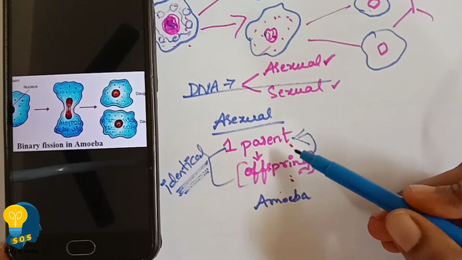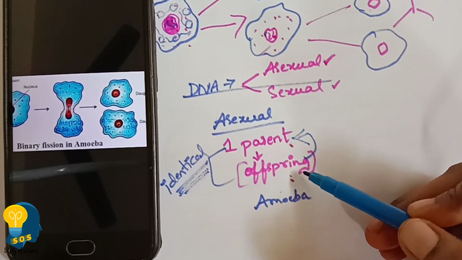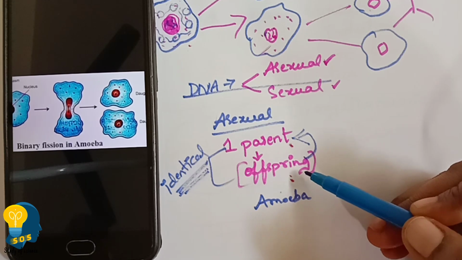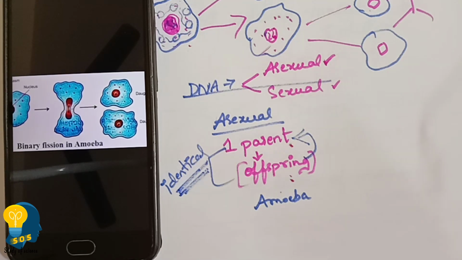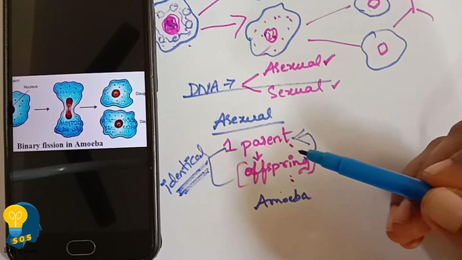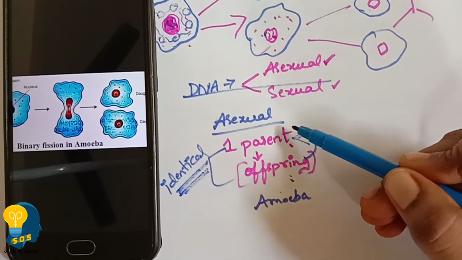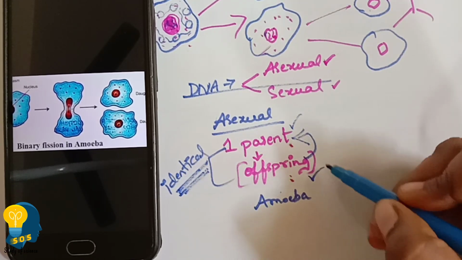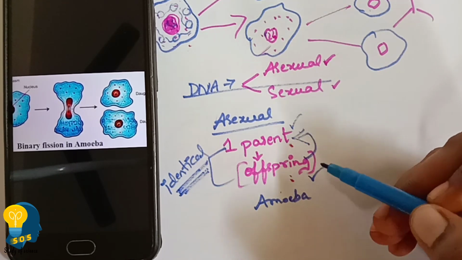ಮದರ್ ರೀತಿನೇ ಯಾವ ಒಂದು ಪೇರೆಂಟ್ ನಾವು ಇಲ್ಲಿ asexual mode of reproduction ಅಲ್ಲಿ ಕನ್ವೆ ಮಾಡ್ತಾ ಇದ್ದೀವಿ, ಆ ಪೇರೆಂಟ್ ರೀತಿನೇ ಆಫ್ಸ್ಪ್ರಿಂಗ್ ಇರುತ್ತೆ. ಯಾವುದೇ ರೀತಿ ಚೇಂಜಸ್ ಇರಲ್ಲ. ಕಂಪ್ಲೀಟ್ ಆಗಿ ಐಡೆಂಟಿಕಲ್ ಆಗಿ ಪೇರೆಂಟ್ ರೀತಿನೇ ಇರುತ್ತೆ. ಓಕೆ, so that means the offspring born under the asexual reproduction is exactly the same as the parent, because they have the same DNA. ಯಾಕೆ ಸೇಮ್ ಆಗಿರುತ್ತೆ? ಬಿಕಾಸ್ the DNA present in the parent and the DNA present in the offspring is completely the same.